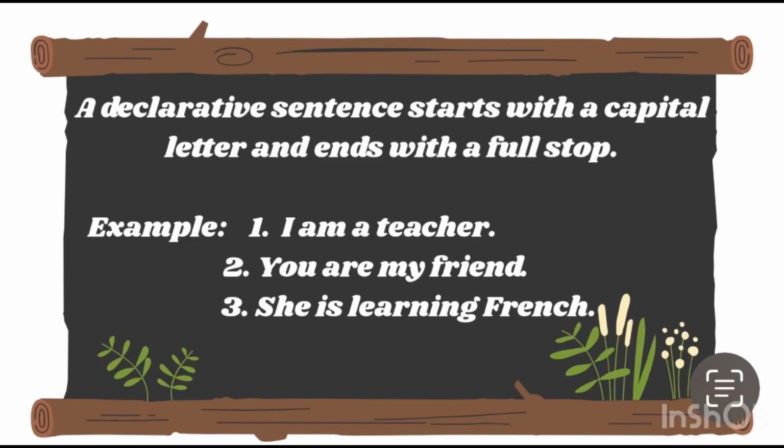The Y of the word you is capital because it's the starting word of the sentence and it ends with a full stop. She is learning French. The word she starts with a capital S and the whole sentence ends with a full stop. So this is a very crucial rule of writing a sentence and you have to keep it in mind.